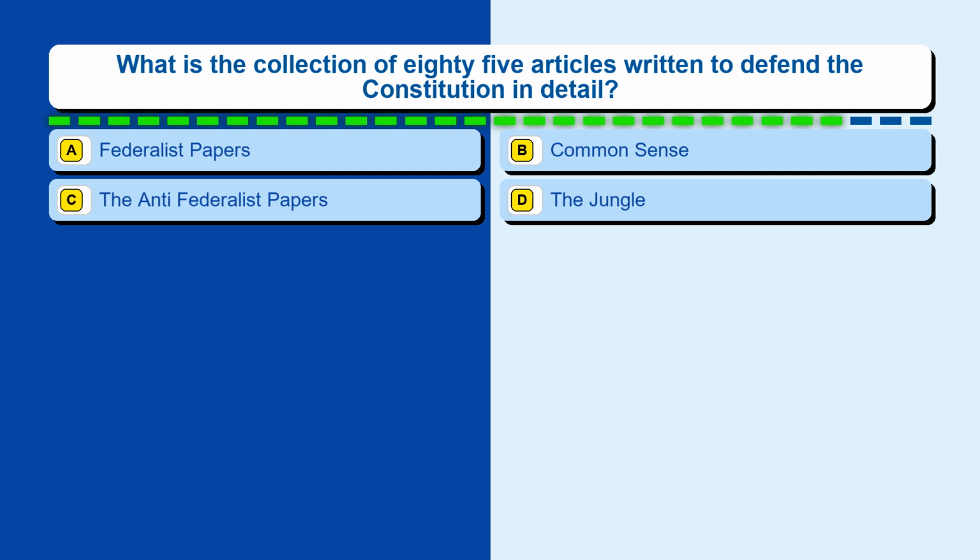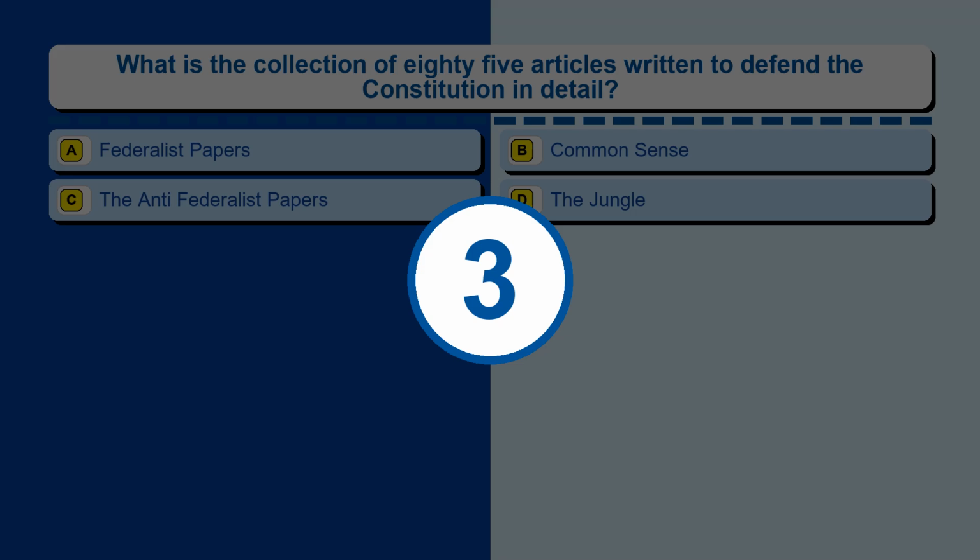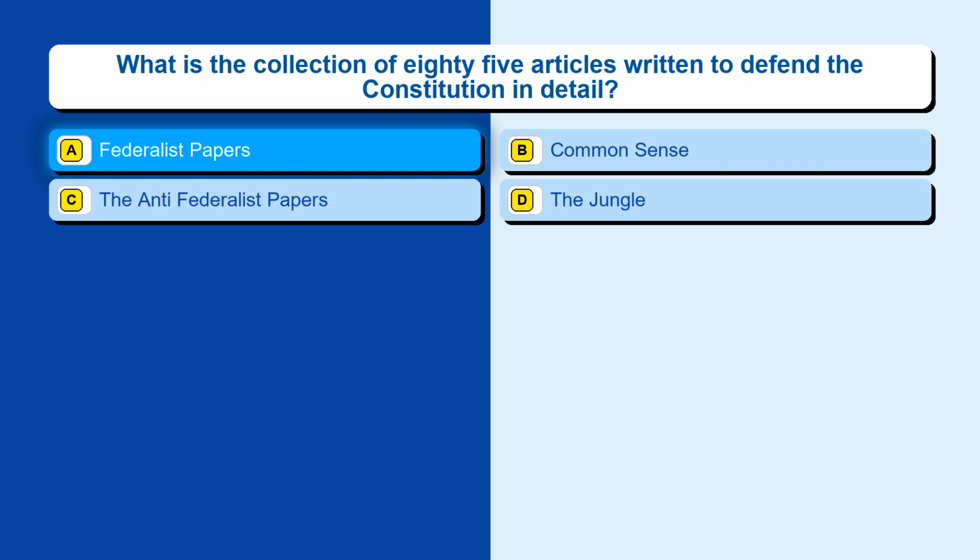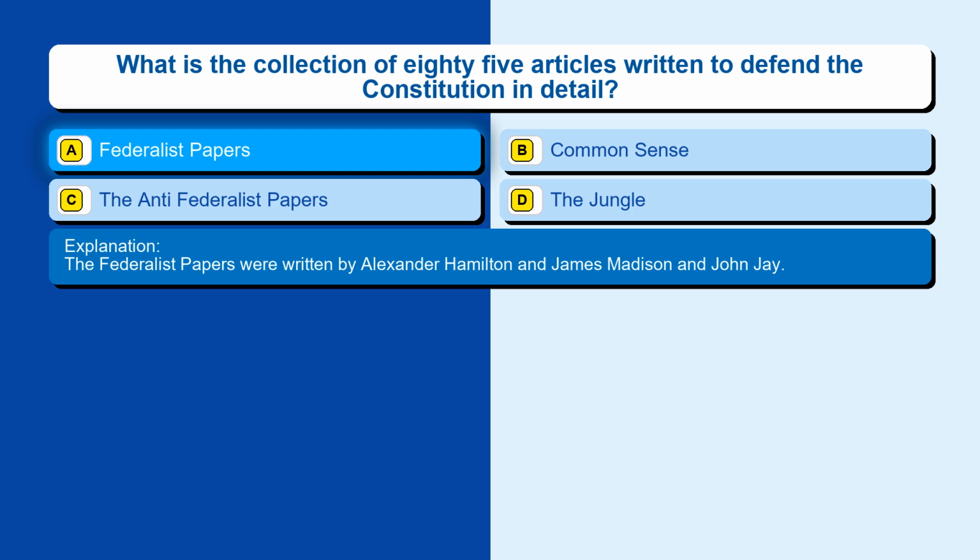Question 1. What is the collection of 85 articles written to defend the Constitution in detail? Option A, Federalist Papers. Option B, Common Sense. Option C, The Anti-Federalist Papers. Option D, The Jungle. The correct answer is option A, Federalist Papers. The Federalist Papers were written by Alexander Hamilton, James Madison, and John Jay.